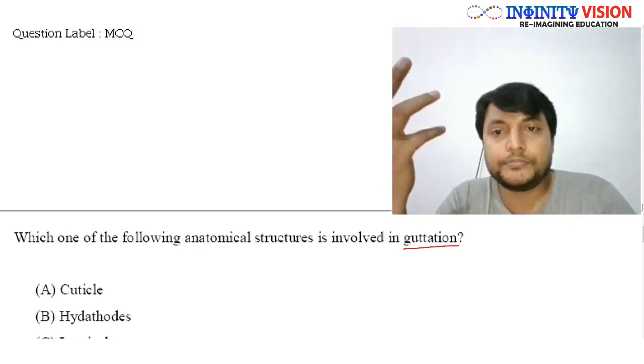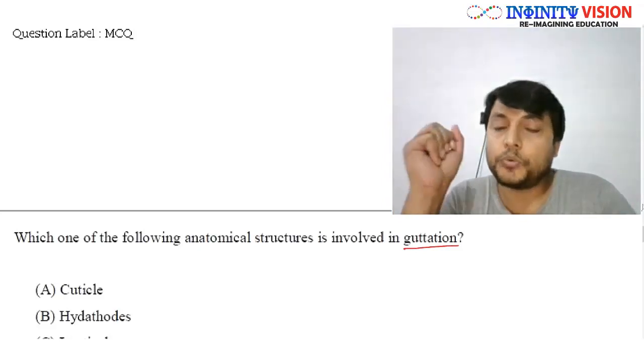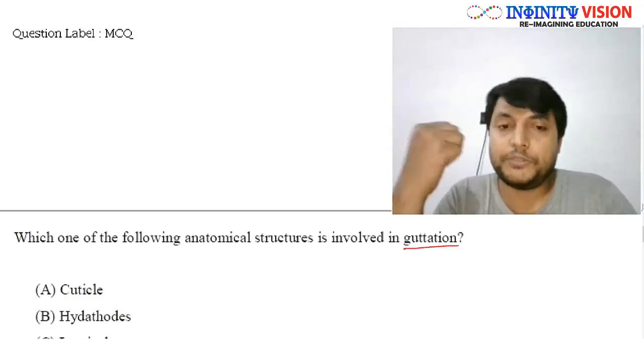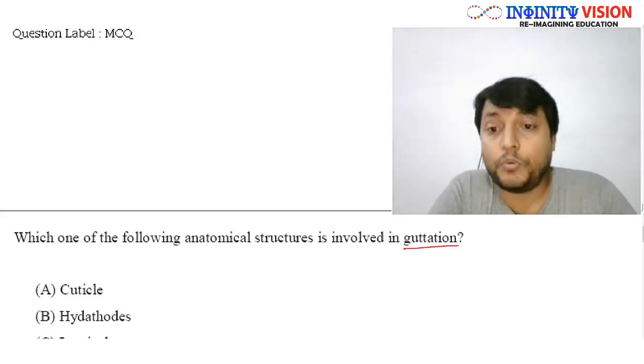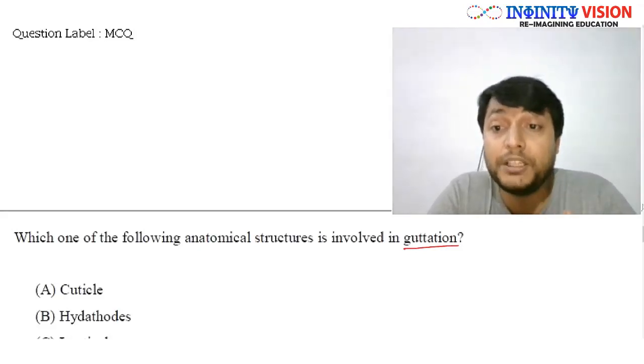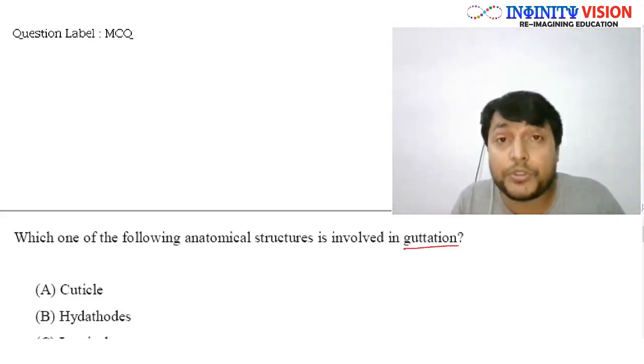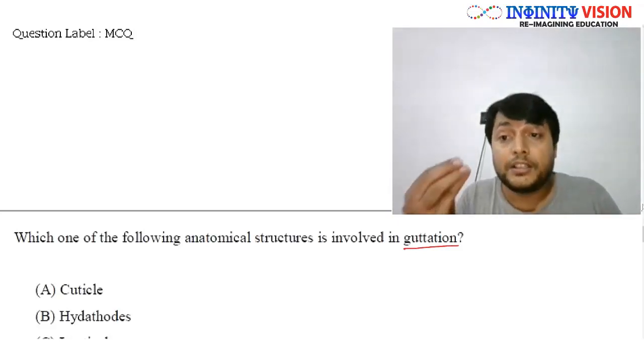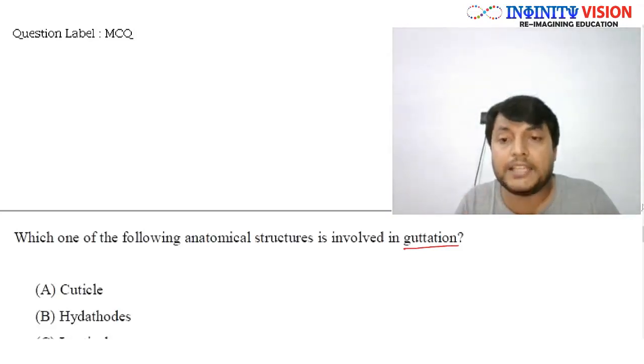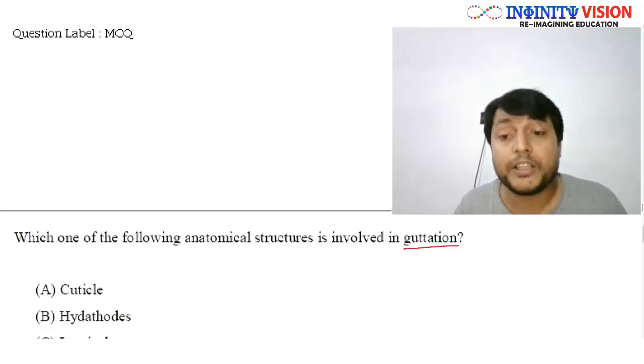But think of the condition where root pressure is higher than the rate of transpiration. What will happen? Water in the form of water droplets will start to come out from different pores of the plant, and this phenomenon is called guttation.